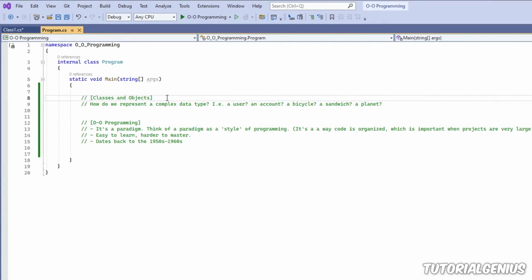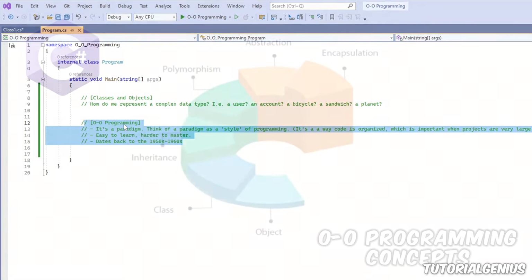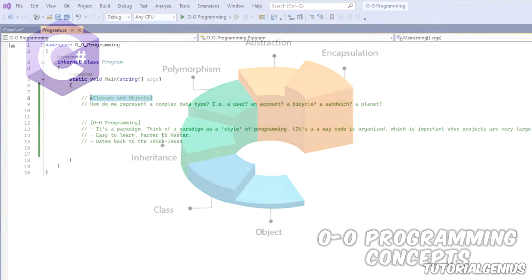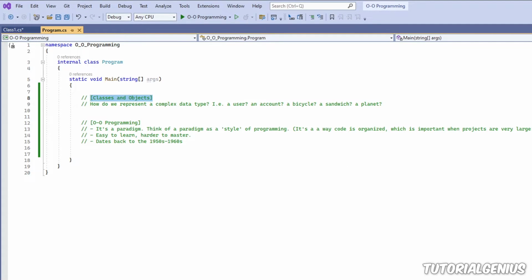So for the benefits of staying engaged, that's exactly how I want to teach OO programming. I think that is a fantastic way of learning, by learning by example, then coming back in a roundabout loop right at the end. Complicated words like instantiation, polymorphism, abstraction, cohesion, coupling, I could discuss all of these right now, but in reality, they're motivation killers. For the interest of preserving motivation and keeping you engaged, I'm going to do it this way, and I think that will be a fantastic way of learning this.